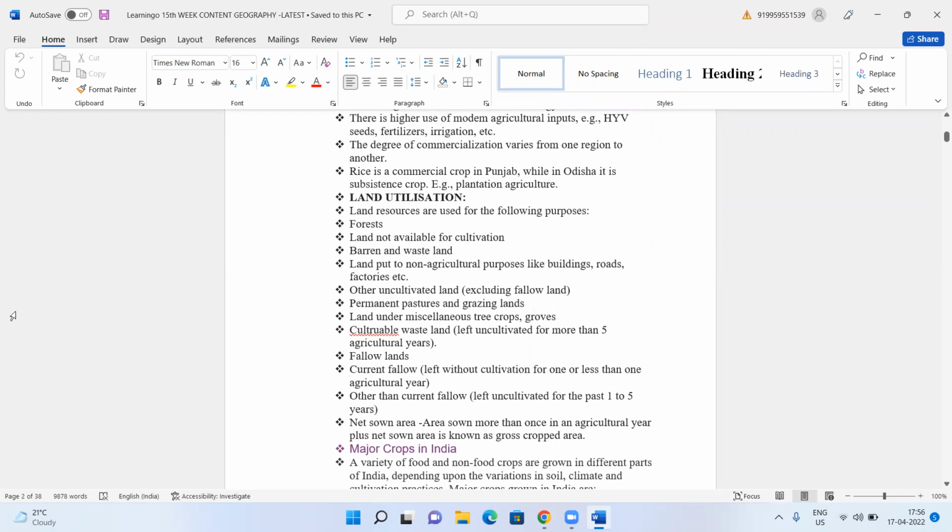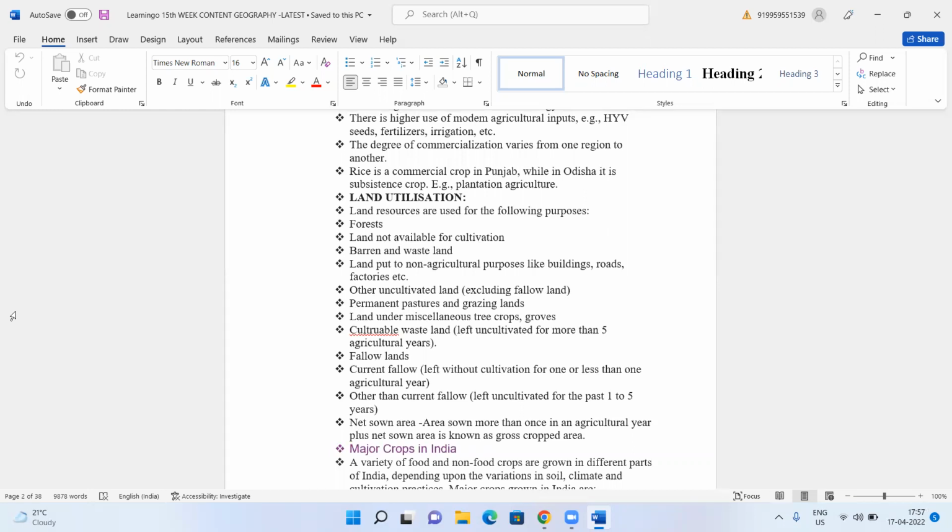The land can be used for various purposes. That is, the land is there for forest, and some land is not available for cultivation. What do you mean by land not available for cultivation? For example, you take the cities. In cities, you cannot use any land for cultivation. Can we grow rice? Can we grow wheat? Can we grow anything here in the cities? If you take the metro cities or any of the cities, you cannot grow any crops. That is the reason why it is called not available for cultivation.